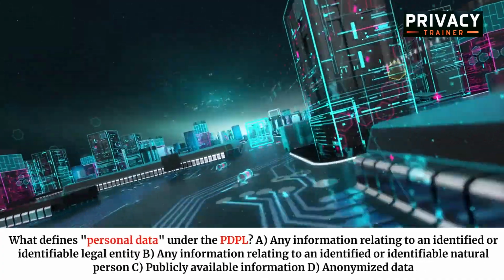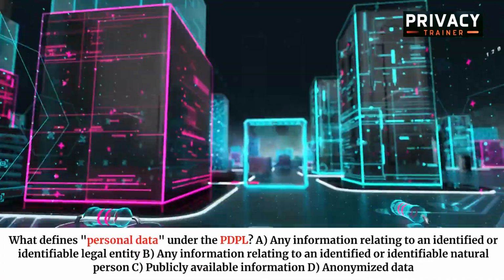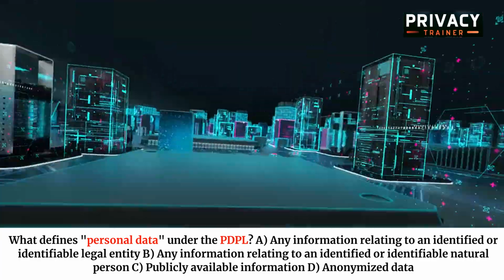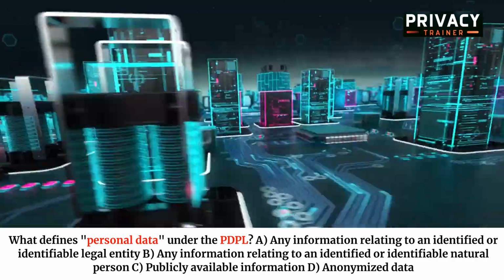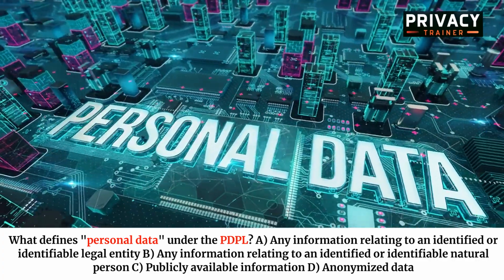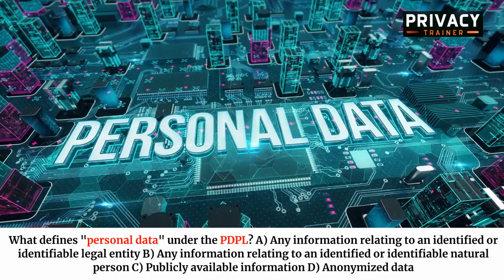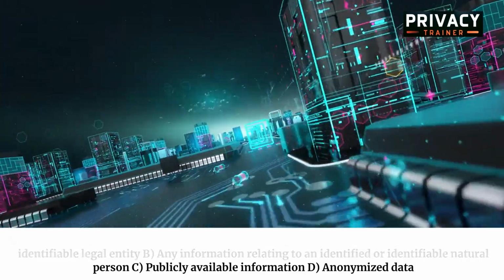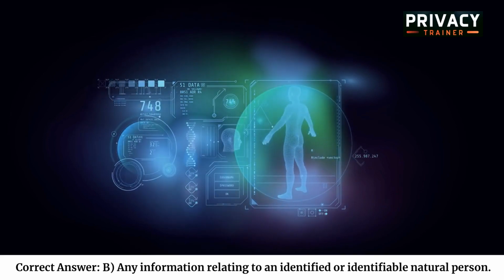What defines personal data under the PDPL? A. Any information relating to an identified or identifiable legal entity. B. Any information relating to an identified or identifiable natural person. C. Publicly available information. D. Anonymized data. Correct answer B. Any information relating to an identified or identifiable natural person.